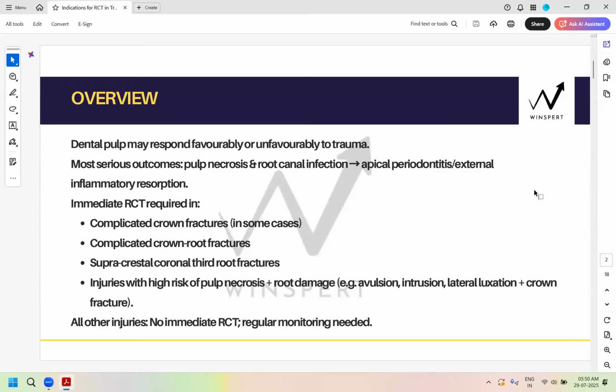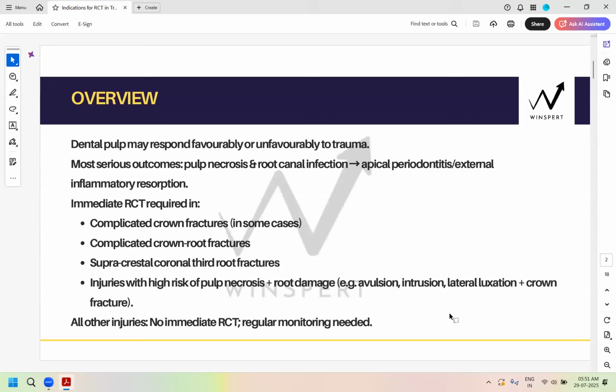Those are your complicated injuries, right? All in your mature teeth, these four injuries: avulsion, intrusion, lateral luxation with crown fracture, and extrusion with crown fracture will require your immediate RCTs. Every other injury other than this will require regular monitoring.